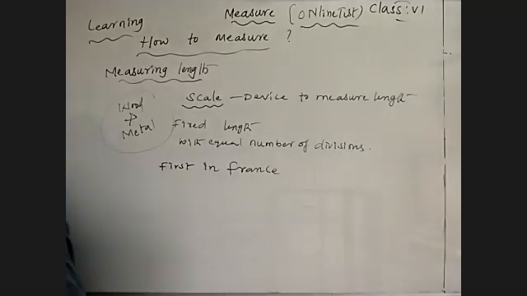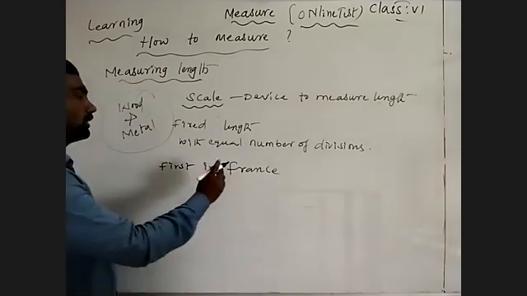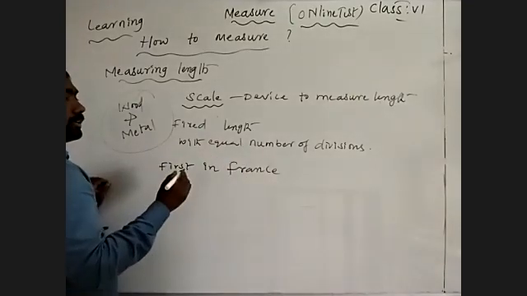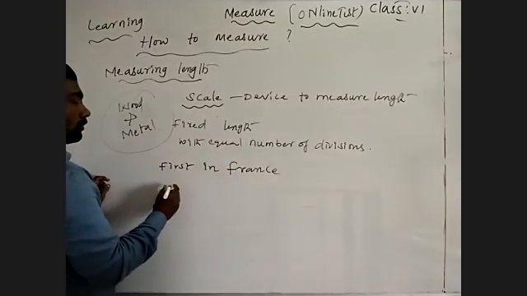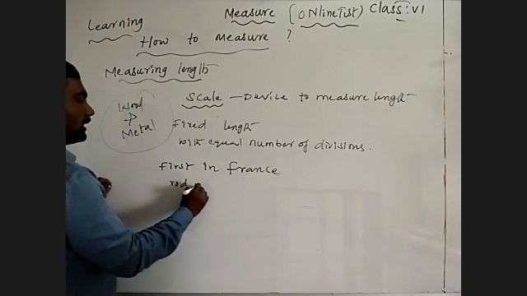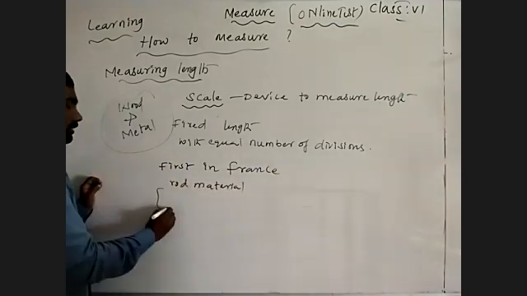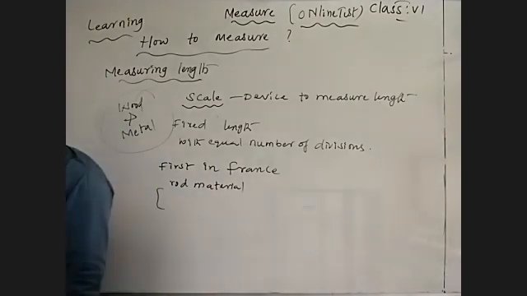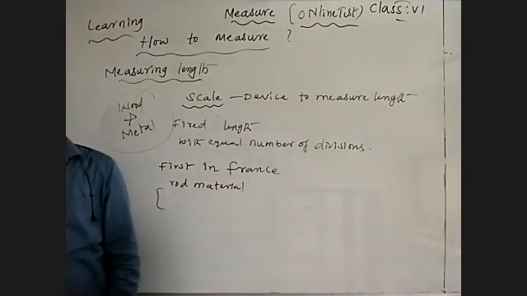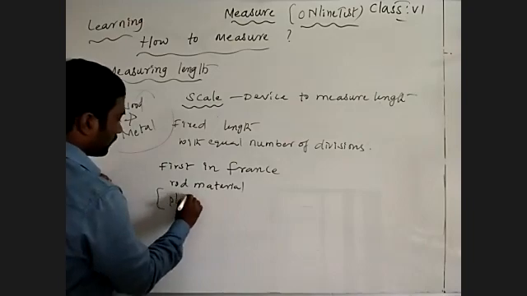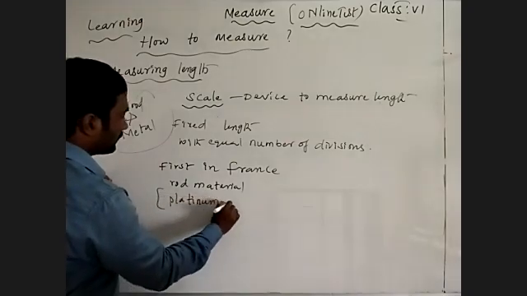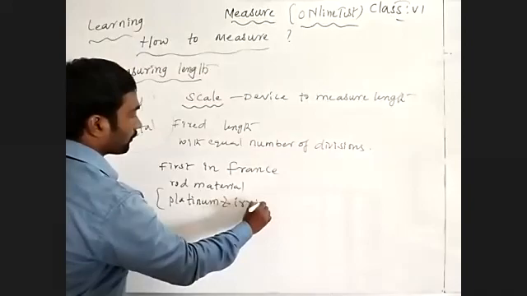They prepared a scale. They decided on a certain length of rod of special material, which is nothing but platinum and iridium.